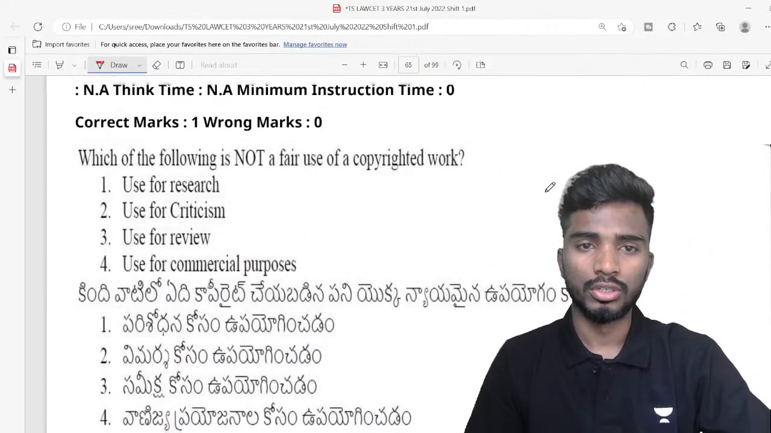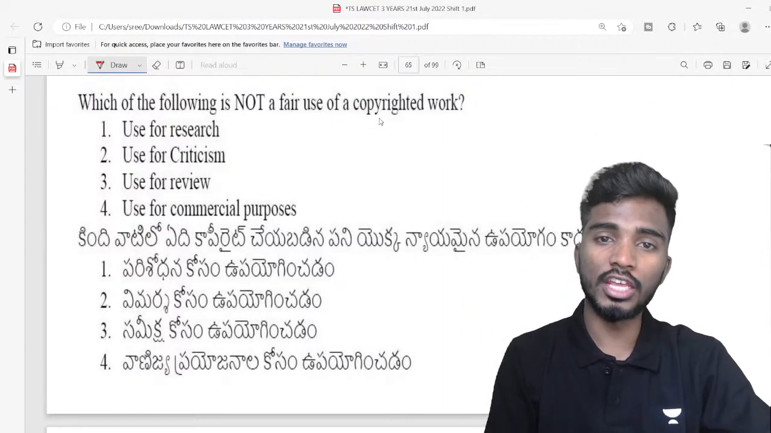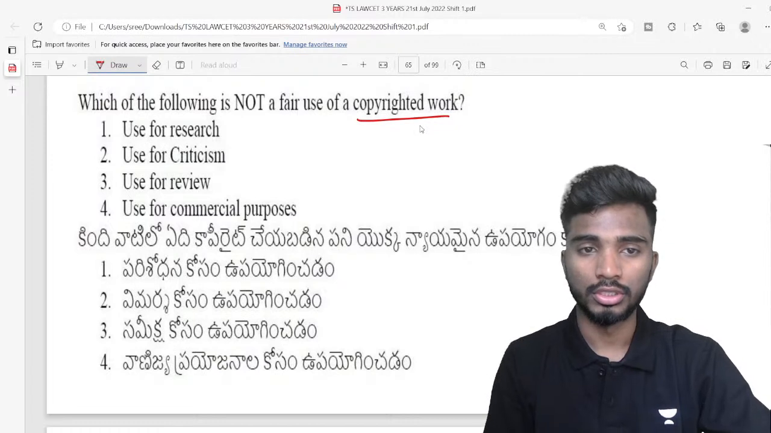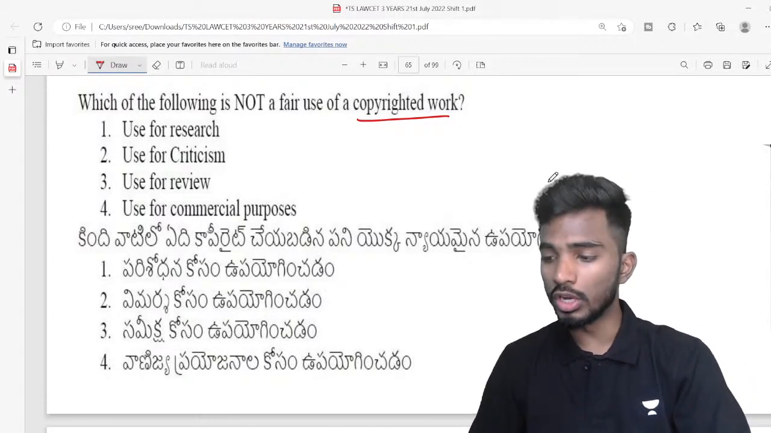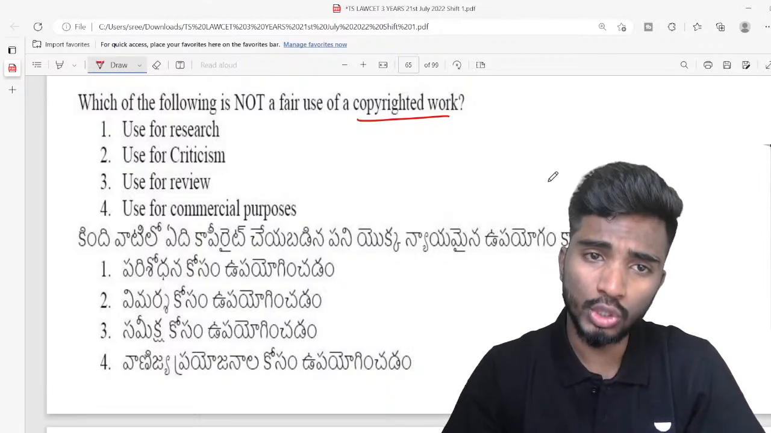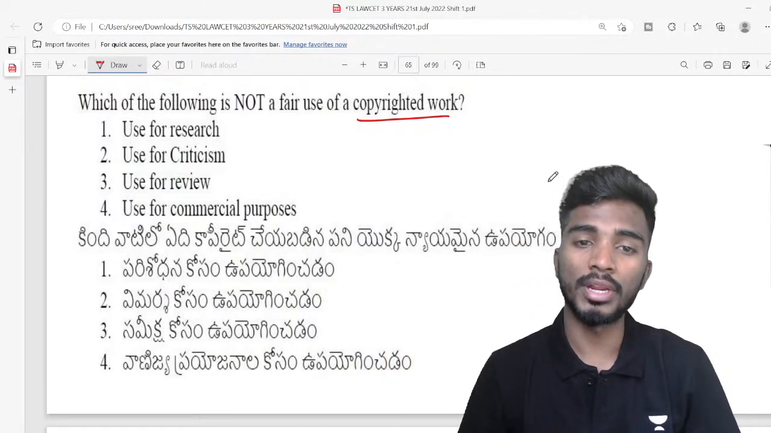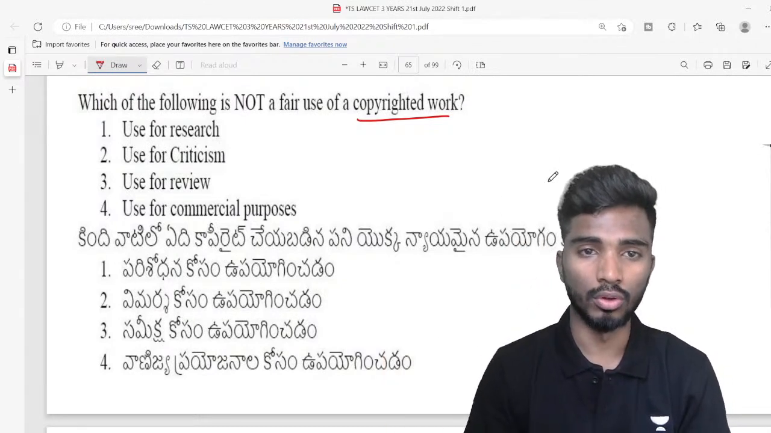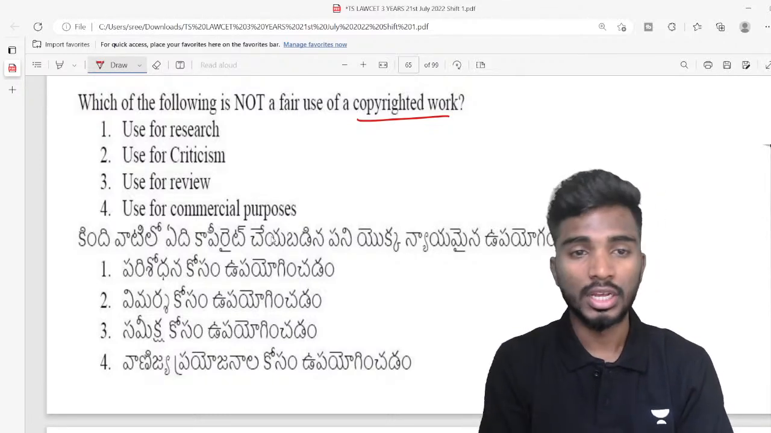Next, which of the following is not a fair use of copyrighted work? So copyrighted work means, for example, I wrote a book, right? So if I wrote a book, all the copyrights are there with me. If somebody wants to use it, they cannot use it for this purpose. What is that purpose? Copyrighted work, so it cannot be used for what? So it cannot be used for commercial purposes.